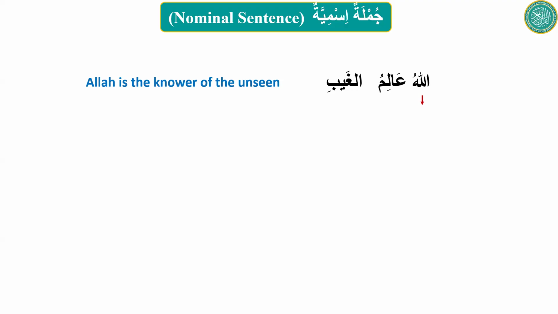Allah is the first marfu. It is mubtada. And alimul ghaibi, which is the mudaf ilayh, it will be khabar. And it is in rafa status, because the status of mudaf ilayh is determined by the mudaf. So it is as simple as that. All right, let's go to the breakout room. We'll do more sentences to label.